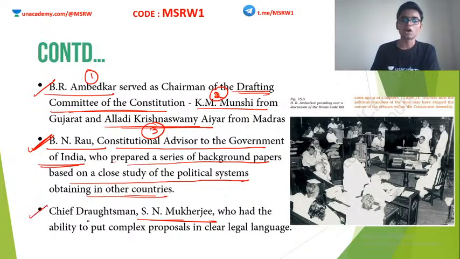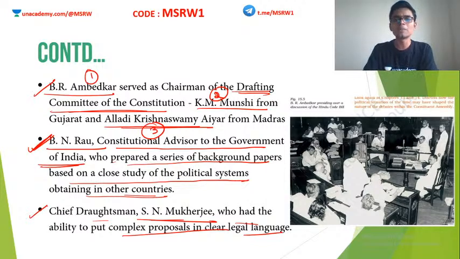Finally, Chief Draughtsman S.N. Mukherjee. So he is the person who had the ability to put complex proposals in clear legal language. I mean, you cannot expect all the people present in the Constituent Assembly to know law and order. I mean, they may not know the legal systems or the IPC or CRPC or any of these things. Okay, so it is this person S.N. Mukherjee who actually collected their proposals, etc., and put them in a legal fashion.